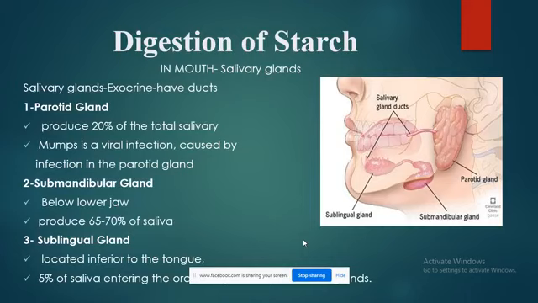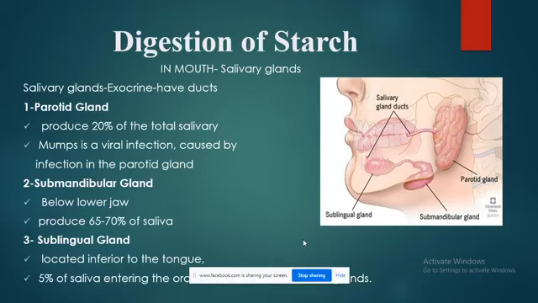Now we will discuss the digestion process. When we talk about the digestion process, we know that the food we are eating every day is a mixed lot of many components. We eat carbohydrates, we eat proteins. So all the nutrients present in the food we are eating ultimately have to be digested. So we have categorized carbohydrates and proteins separately in order to understand their digestion process. We will start with digestion of starch.